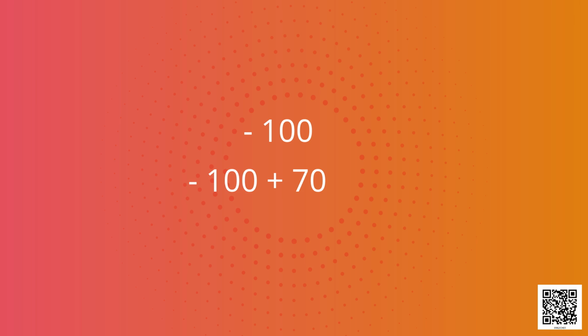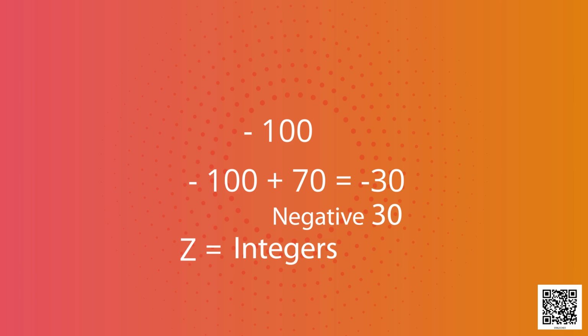I still need to pay him rupees 30. So I still have a loan of rupees 30, which can be expressed as minus 30. Such numbers are expressed by Z.